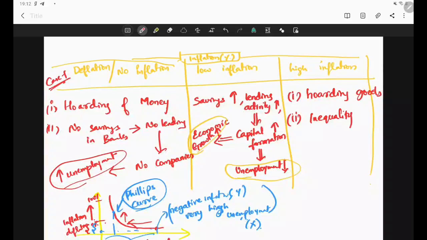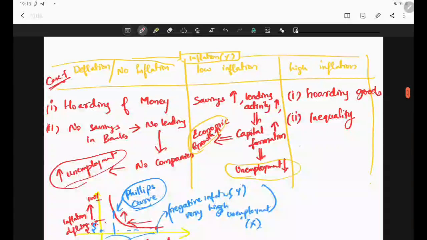due to this. How it happens is, see, many salaried workers' salaries and wages are linked to inflation. So as the inflation is high, salaried workers will get higher salaries, because their salaries are linked to inflation. If inflation is high, their salaries will increase. So inflation increases salaries or wages. That means whoever is working in companies, whoever is having jobs in the organized sector, is going to get a good increase in salary. But whoever is living on fixed income, like poor people who generally live on fixed income, their salaries will not increase.